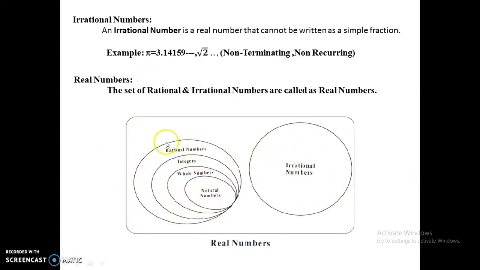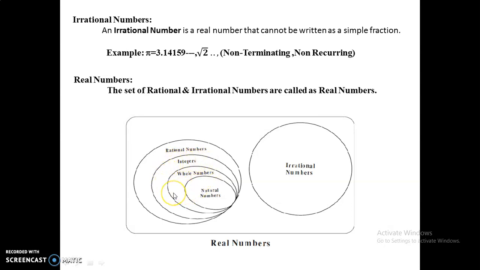So here, coming to these rational numbers, all natural numbers can be called whole numbers. Natural numbers are 1, 2, 3, and so on to infinity, and whole numbers are 0, 1, 2, 3, and so on to infinity. So every natural number is a whole number, and every whole number, from 0 to infinity, is an integer. Along with these whole numbers, negative numbers down to minus infinity are also integers. So the set of natural numbers exists in the set of whole numbers, and the set of whole numbers exists in the set of integers.